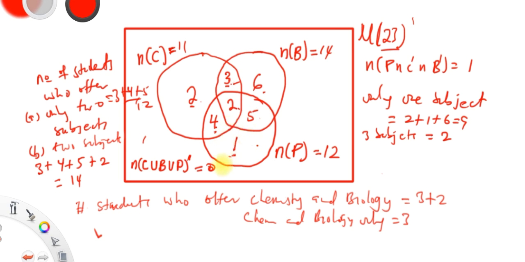One thing is that after you have solved the whole thing, if you add the union and what is outside the union, you have to get the universal set. So if you add all the figures in the Venn diagram, 2 plus 3 plus 6 plus 2 plus 5 plus 4 plus 1, and plus any student who does not offer any subject, you have to get 23. So guys, that one is very, very important.